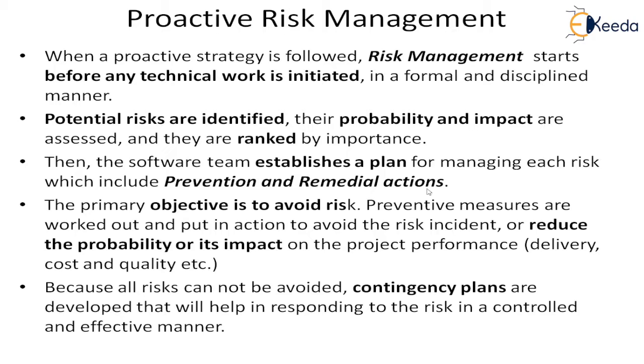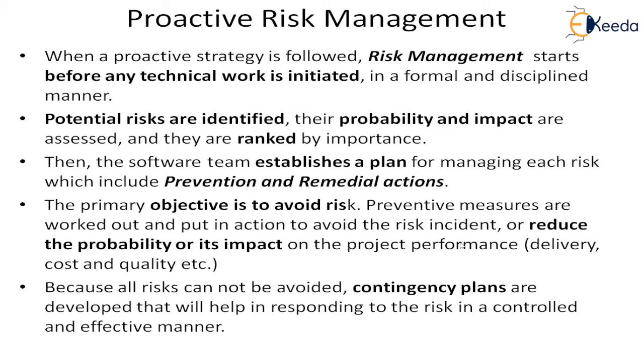And then there are remedial actions, because even if you take preventive actions, it may still happen. So in that case, what is the remedial action we can do? What is the fallback measure that we can do? So this kind of plan is done. The primary objective is to avoid the risk. Preventive measures are worked out and put in action to avoid the risk incident or reduce the probability or its impact on the project performance.